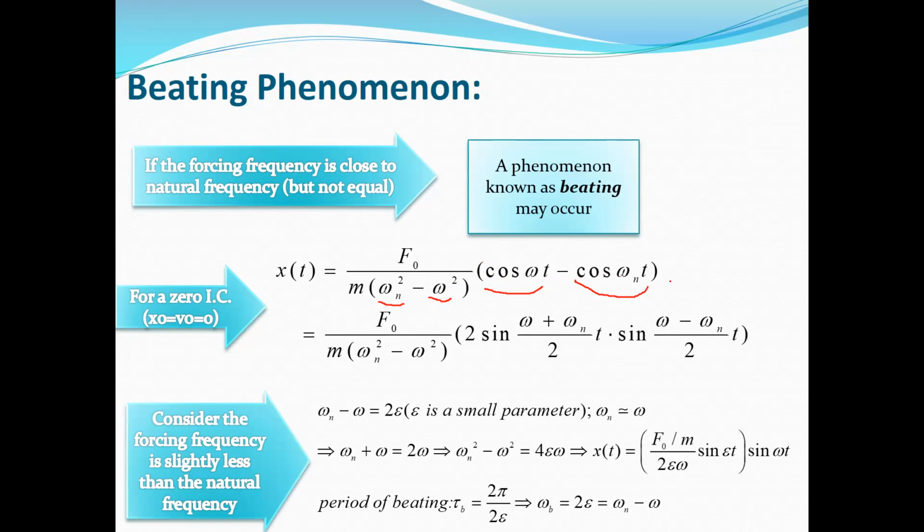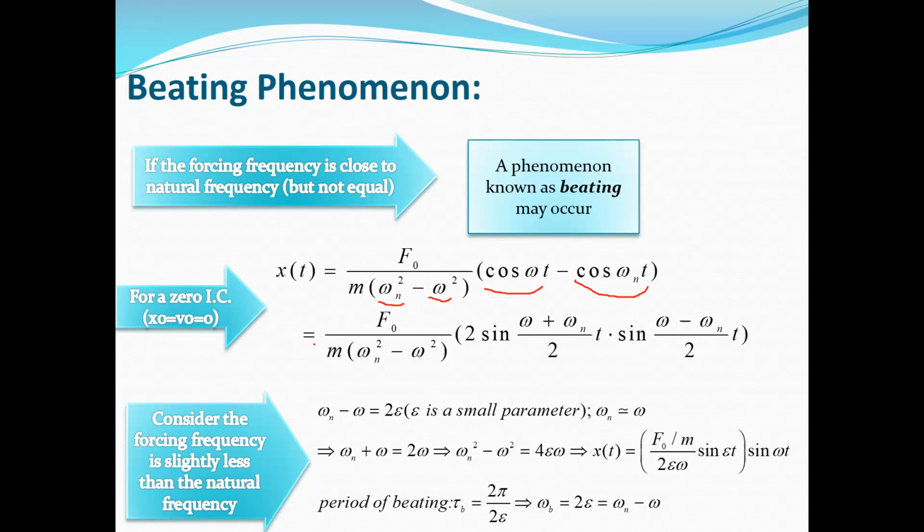If you refer to the previous slides, the form of x(t) as a function of x naught and v naught, if you substitute x naught equals 0 and v naught equals 0, you can extract this response for your system.